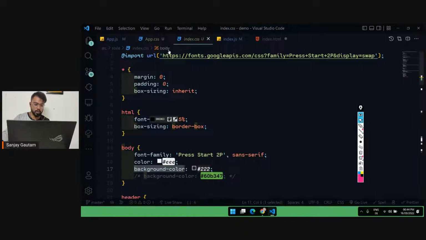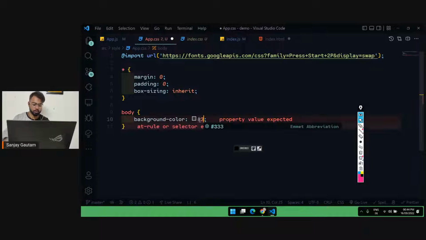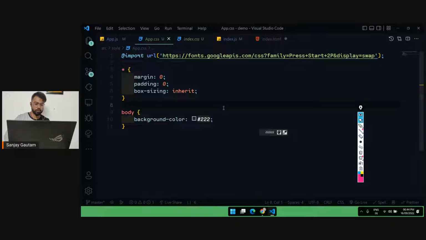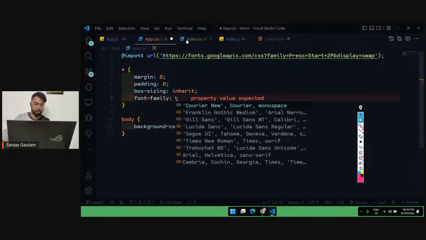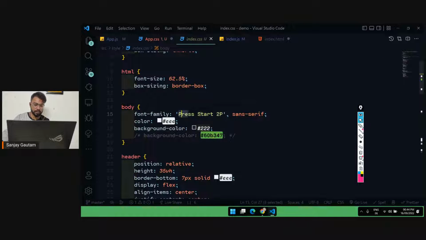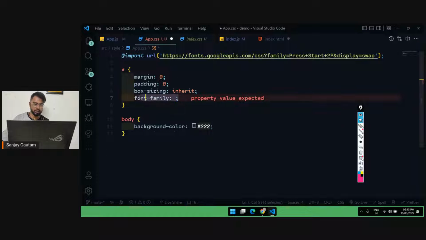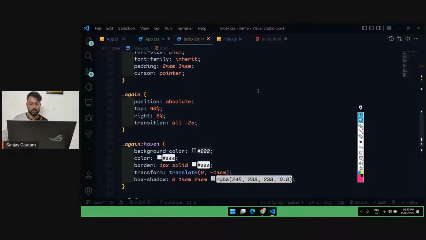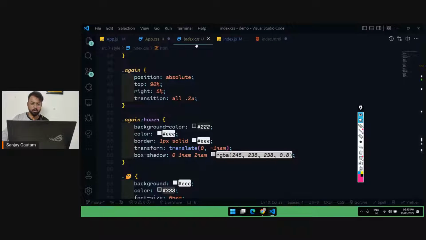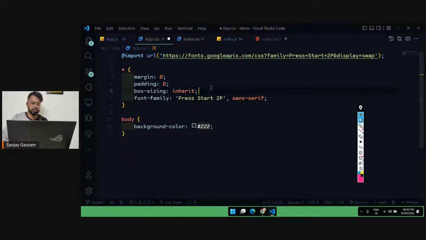Let's see, 222 is the background color, and for the font, I'm just going to use this thing here. The font family is Press Start 2P. So I'm just going to copy this and paste it here. It's basically the CSS file in which I have all of my CSS, but I'm not going to use this CSS. We are just going to create our CSS file separately, and we are going to use this one.